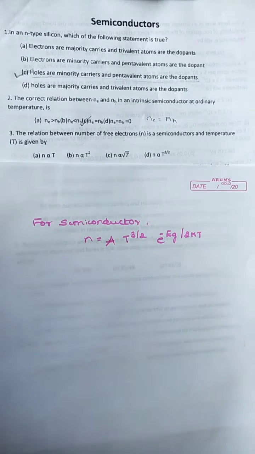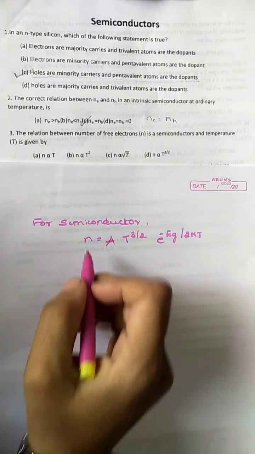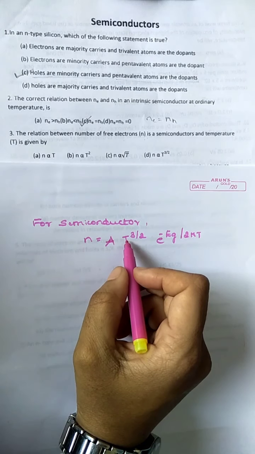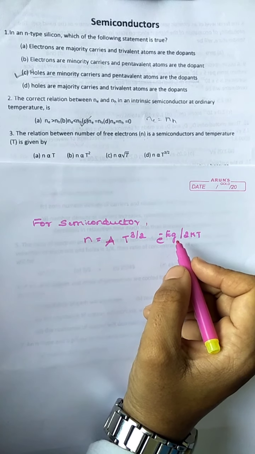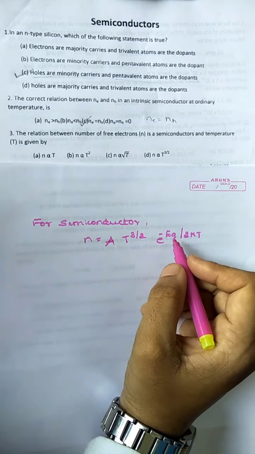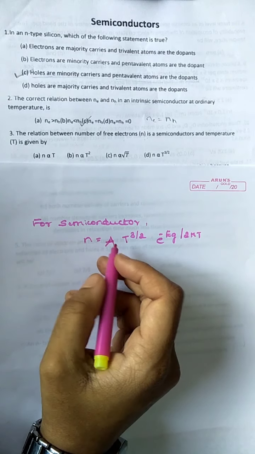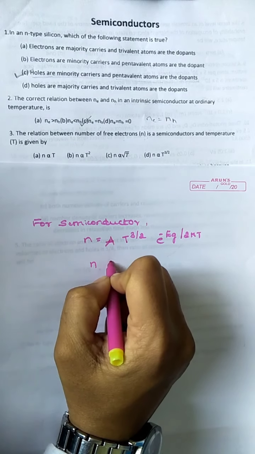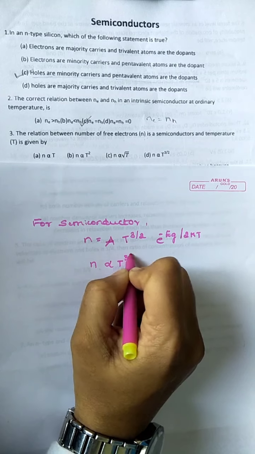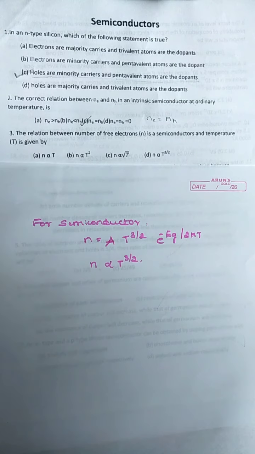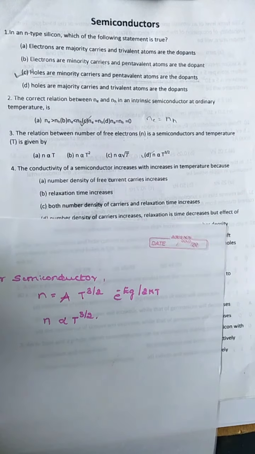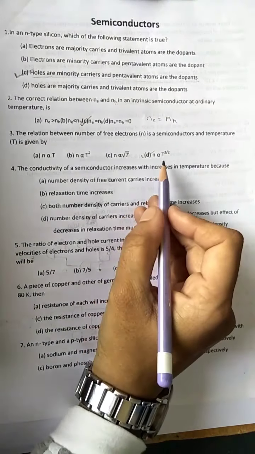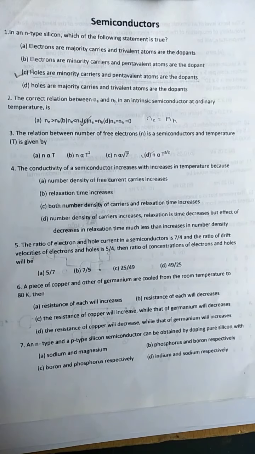So this is the standard formula. That is, n is equal to A into T to the power of 3 by 2 e to the power of minus Eg by 2kT. Therefore, from this relation, n is proportional to T to the power of 3 by 2. So what is the answer here? The answer is option D. n is proportional to T to the power of 3 by 2.